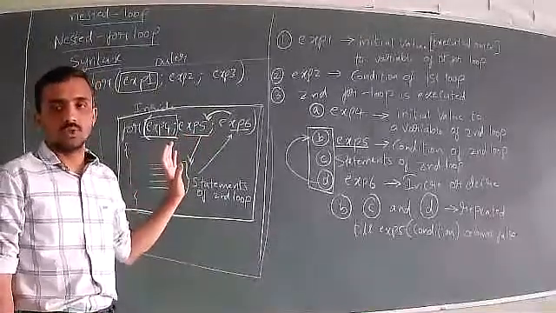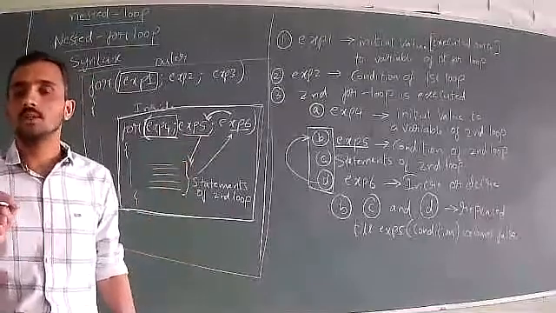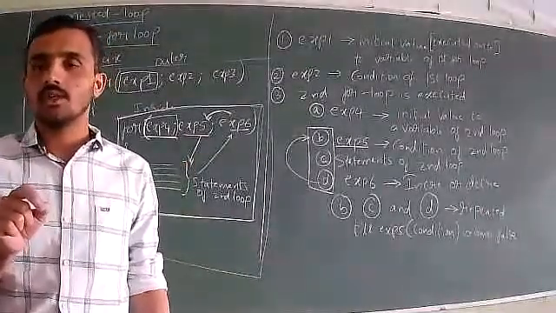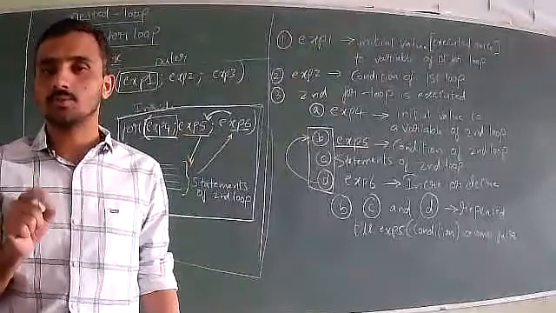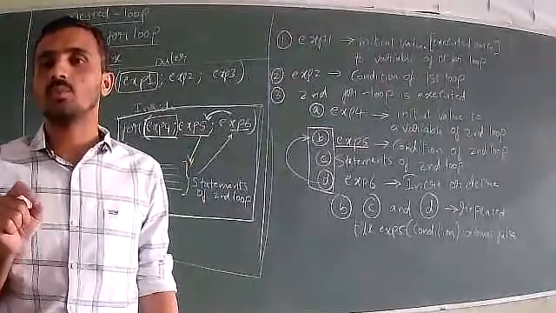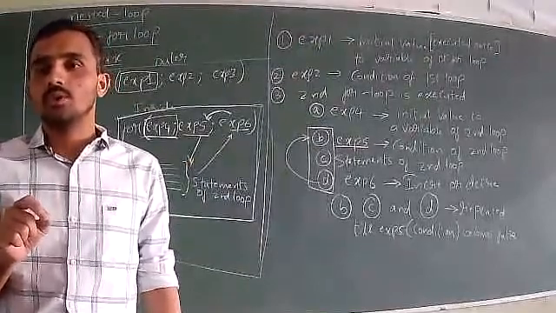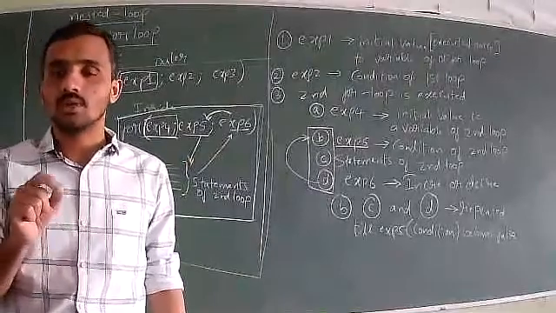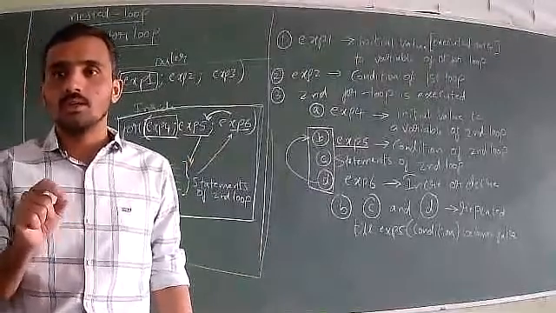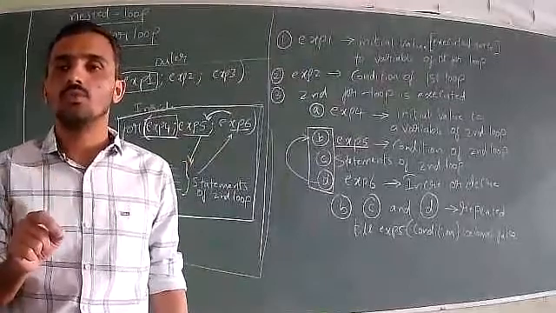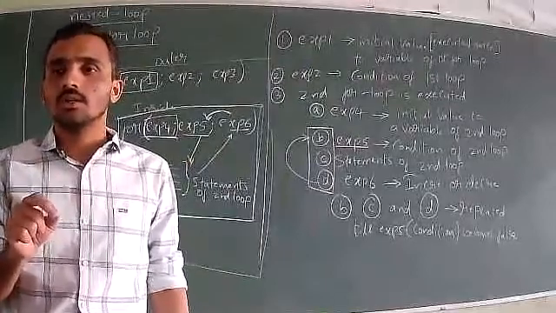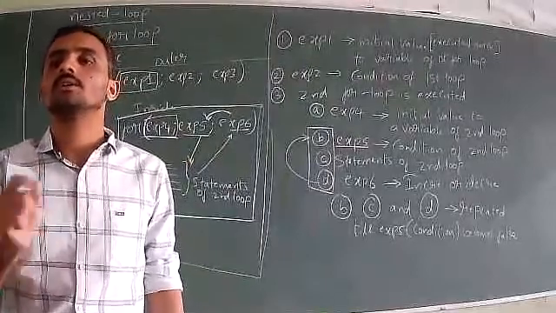Okay, that is correct, because whenever we consider a looping statement, remember this point: either it can be a while loop, do while loop, or for loop. A looping statement will stop working when either the condition becomes false or there is a break or exit statement.